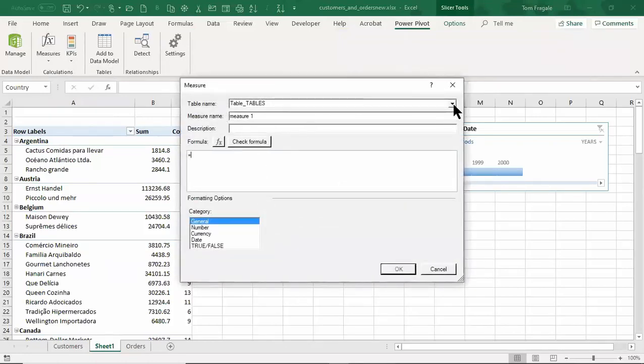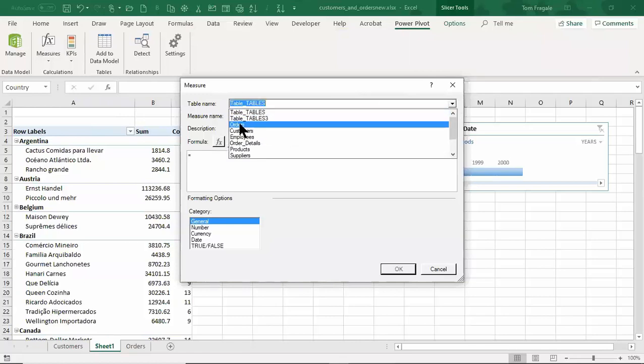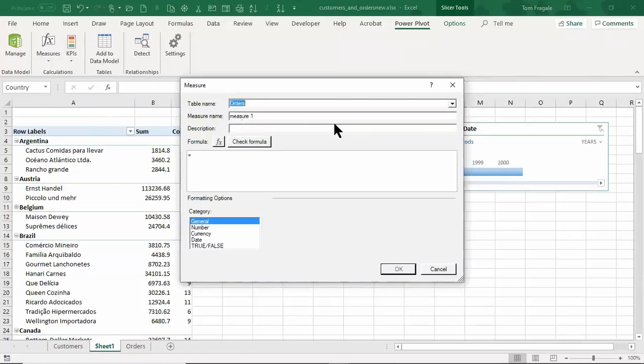Now the table, this time it's going to come from the orders table. After a while, of course, you get to know your data. And I'm going to call this one, let's say, oldest order date.